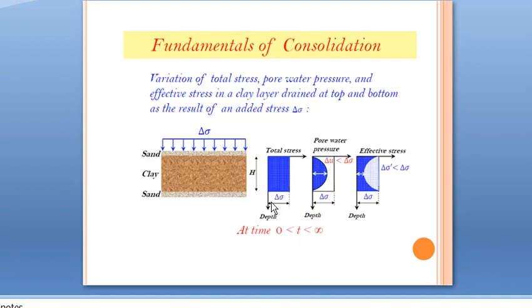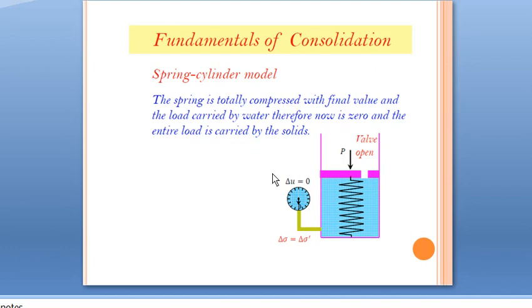Its schematic representation is the variation of total stress, pore water pressure and effective stress. This is the total stress delta sigma, and pore water pressure is reduced as time increases, and effective stress will increase as time increases. The spring is totally compressed at the final value, and the load carried by water is now 0.